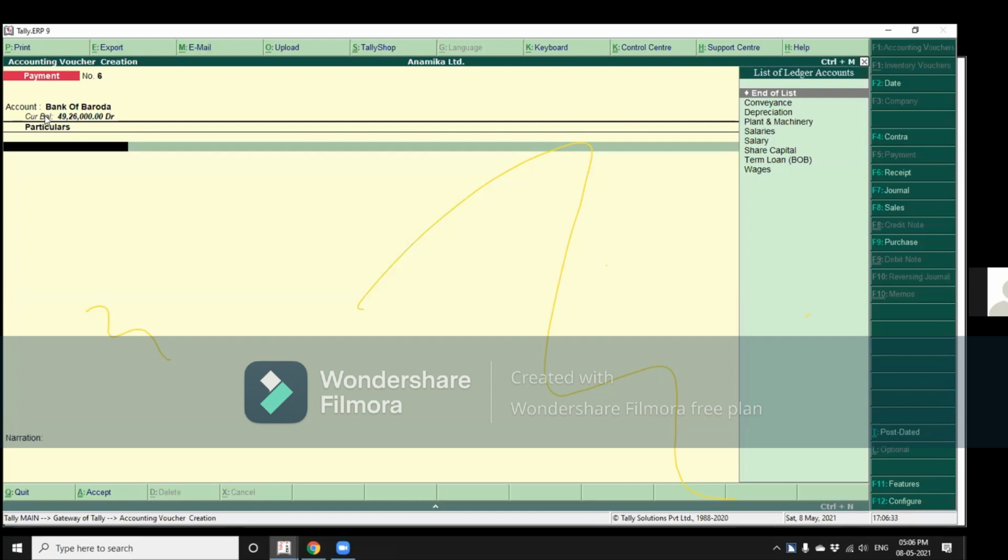When I entered the data, how to save? Tally has a self-save feature. When you accept a voucher at the end after narration, Tally will save the voucher immediately.